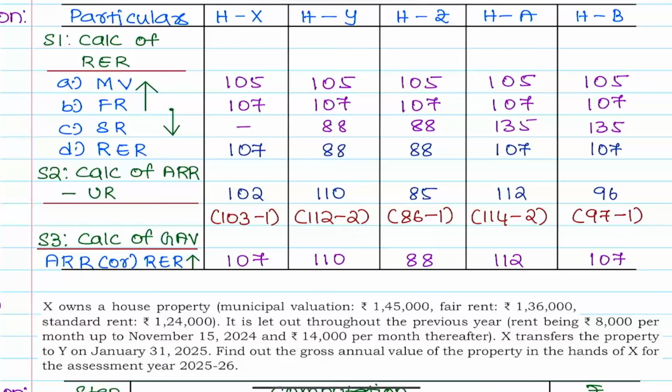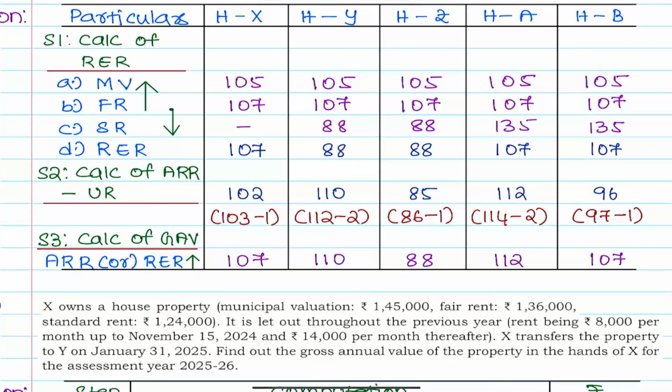And a very important adjustment is your rent differential will not affect municipal value, fair rent, and standard rent. That will be same. Just you will break them into two parts, 7.5 months and balance 4.5 months. Understood, everyone? Yes, sir.